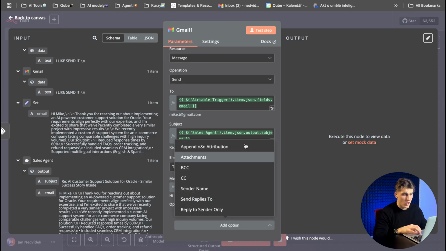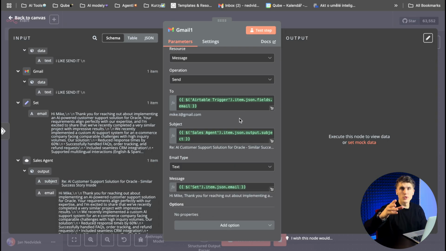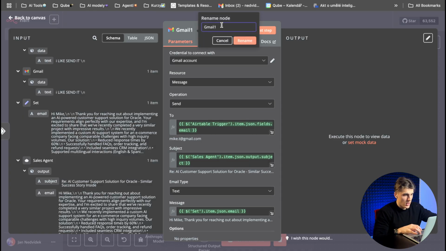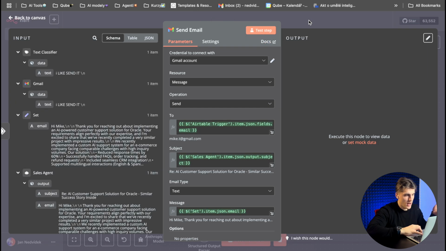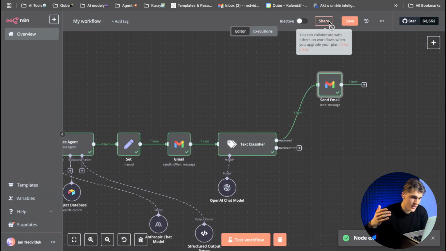You can set it if you want. In the next video I can show you how you can also put attachments or copies or sender name or whatever, but now we will do it super easily like that. So if you want to know it, let me know in the comments. And yeah, guys, that's it. You can rename it to send email, and that's it, guys. Rename it and everything is ready. Okay, now if I send it, you can see the email was successfully sent. It's super easy, guys.